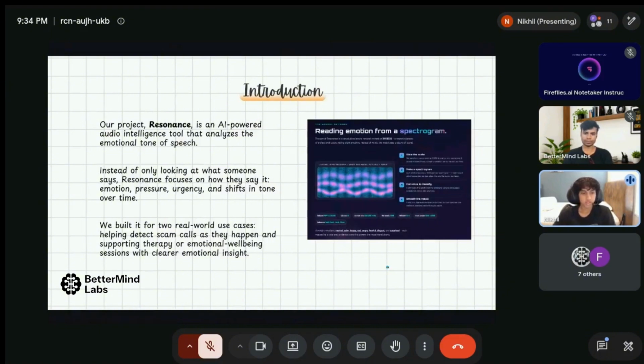Okay, to begin, our project Resonance is an AI-powered tool that analyzes emotional tones hidden within speech. So instead of looking only at what someone says or just the transcript, Resonance focuses more on how they say it, which includes things like emotion, pressure, urgency, and shifts over time. So we built this for two real-world use cases, which is helping stop scam calls and helping support therapy.